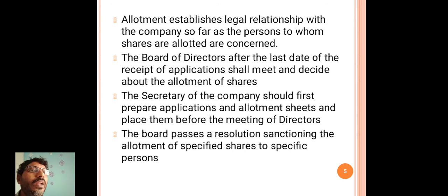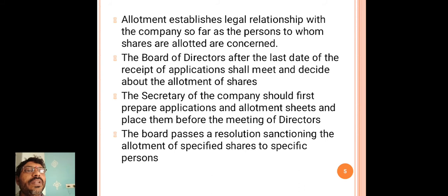Here, the allotment establishes a legal relationship with the company and the person to whom the shares are allotted.